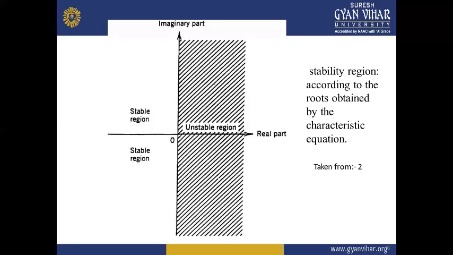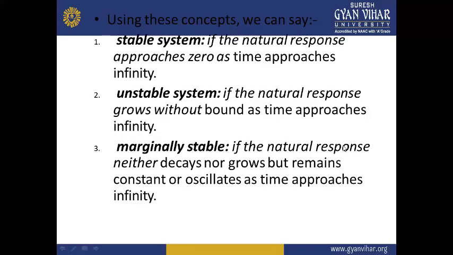So we can say that the imaginary axis is your marginal axis, which decides whether the system will be stable or unstable. Using these concepts, we can say that a stable system is one in which the natural response approaches zero as time approaches infinity. That means if the time is increased towards infinity, the natural response also approaches zero.